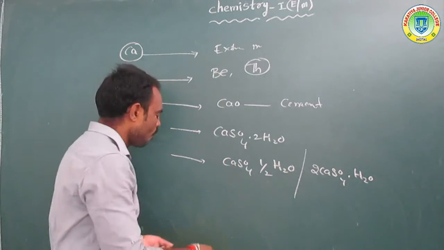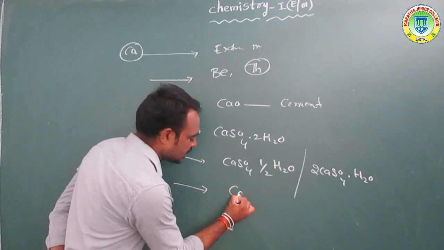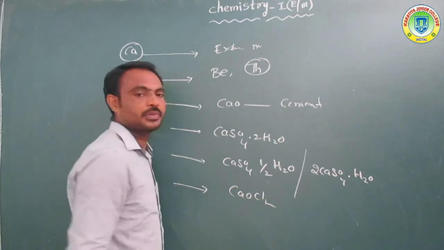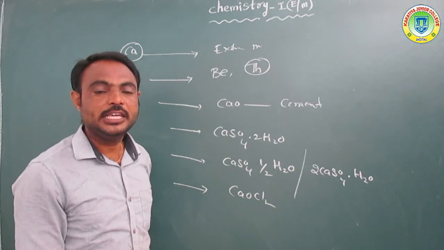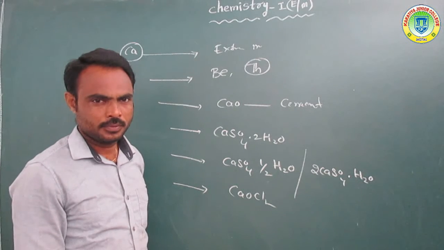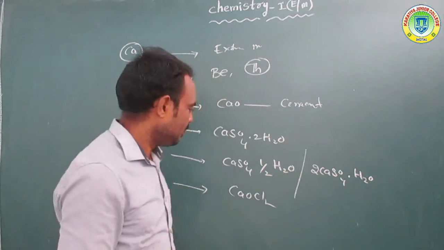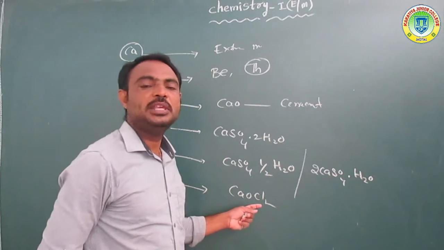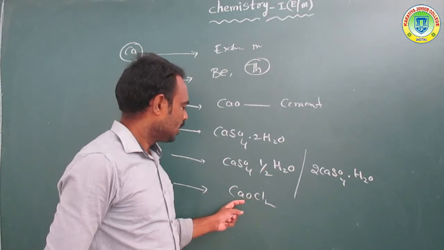Next further, another very important calcium compound, CaOCl2. Calcium oxychloride. It is called bleaching powder. So calcium is mainly used for the preparation of bleaching powder. Calcium compounds.